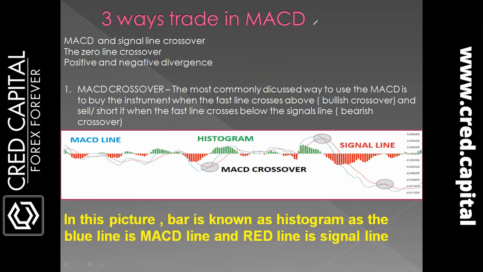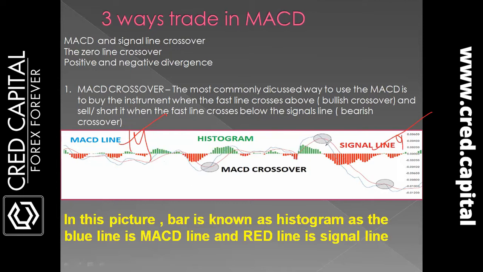Okay, so let's take the MACD crossover. The most commonly discussed way to use MACD is to buy the instrument when the fast line crosses over the signal line, which is a bullish crossover, and sell short when the fast line crosses below the signal line, which is a bearish crossover. So here we are seeing which is the fast line among the MACD line and the signal line. MACD line is always the 14 line, and the signal line is always the 9 line.